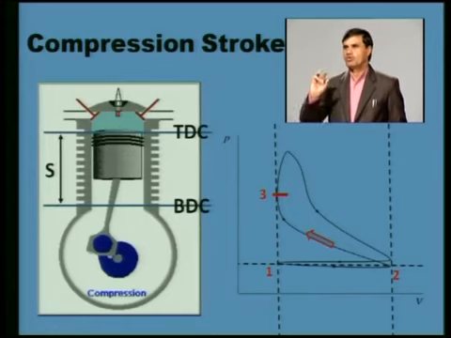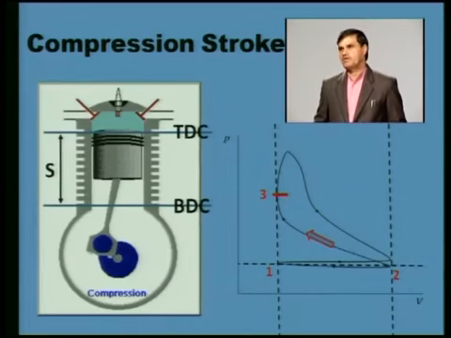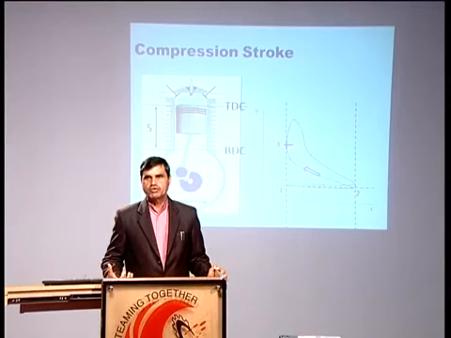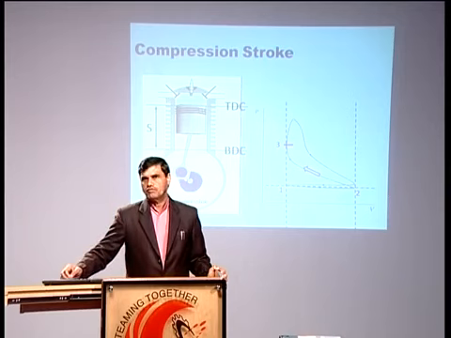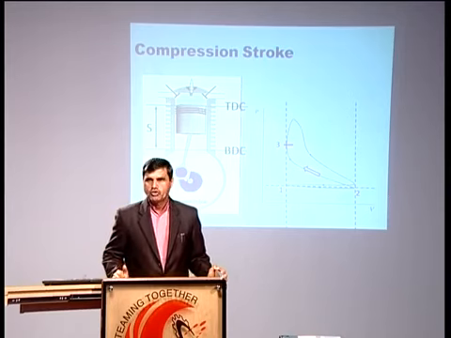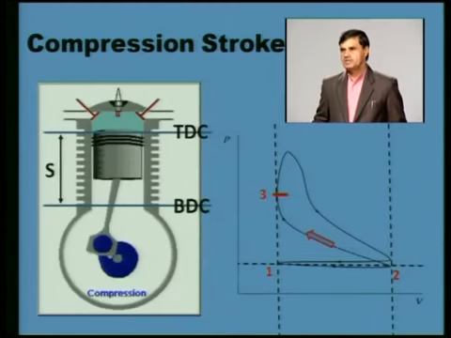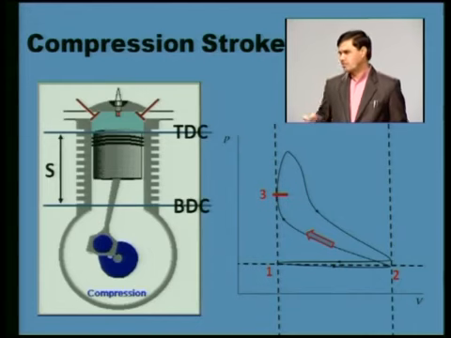It is a very small volume. This clearance volume is also very important. The swept volume and clearance volume, particularly the clearance volume with respect to swept volume, this term is also very important. So on the pressure volume diagram, 1 to 2 is the suction stroke and 2 to 3 is the compression stroke. Whatever we have taken during the suction stroke, that we are compressing.